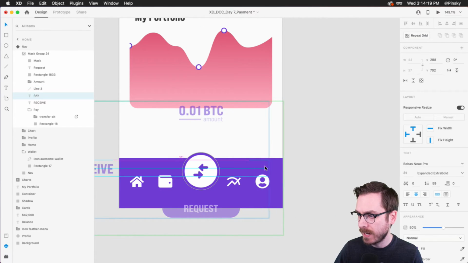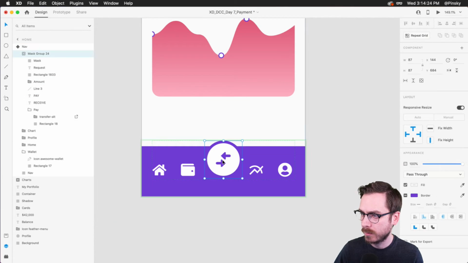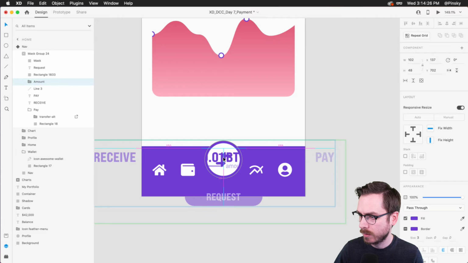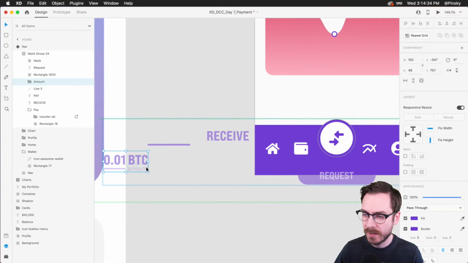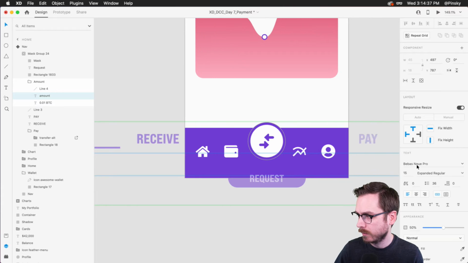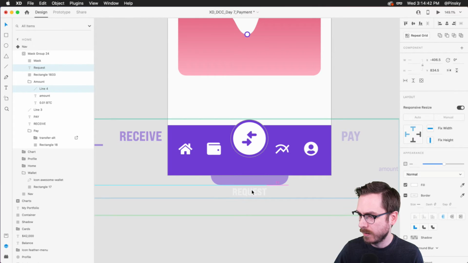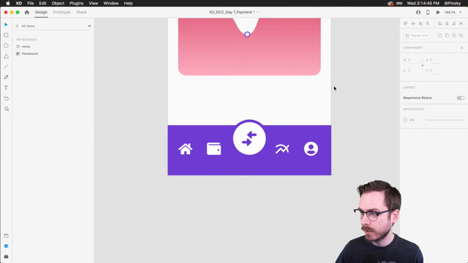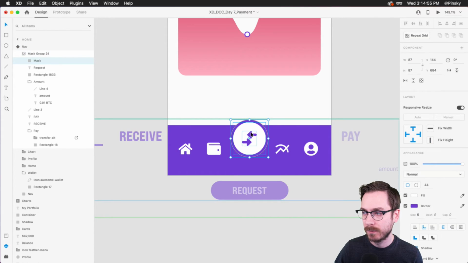And we've got the pay text layer. I'm going to move it out here. We might want these guys. Oh, whoops. Where did it go? There we go. We want to do the same thing for this. We're going to maybe move this over here, maybe a little bit further actually. And again, this will give the impression that things are moving at different speeds. We're going to move this over here, move the line, and there we go. So if I click off of it, it looks basically just like it did at the very beginning. However, everything is masked inside of this particular payment section.